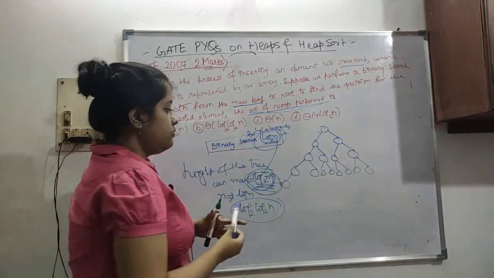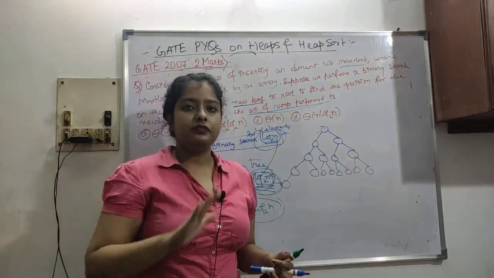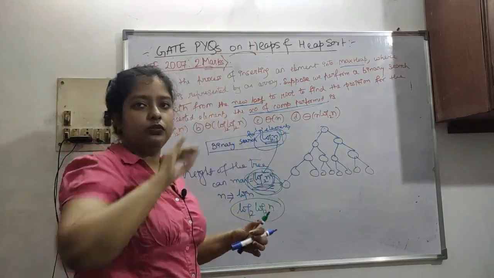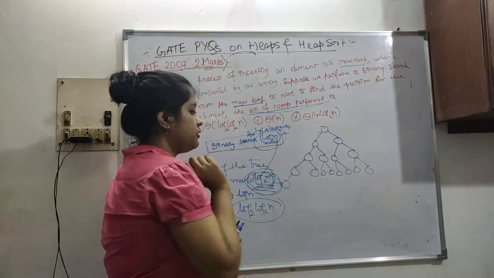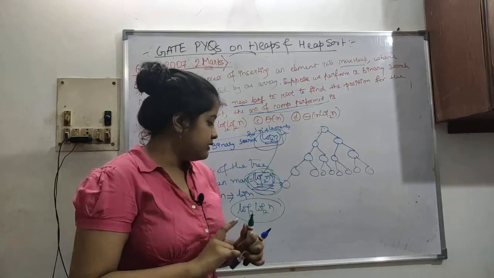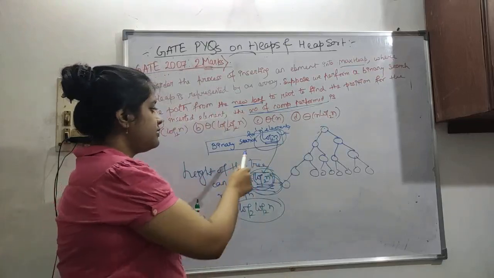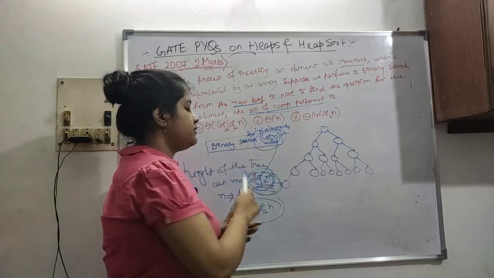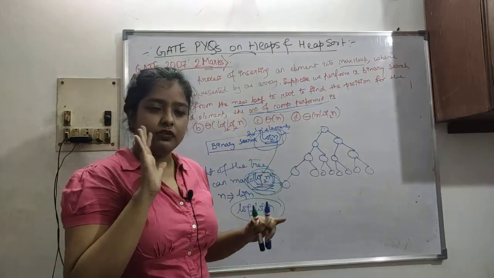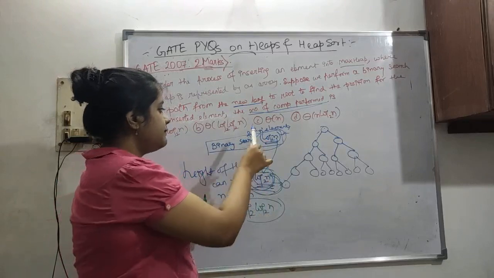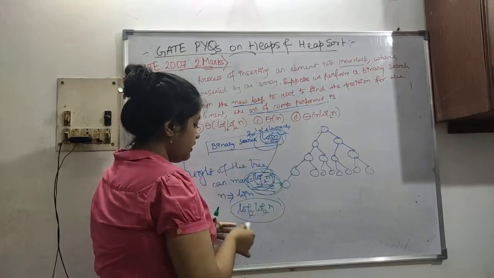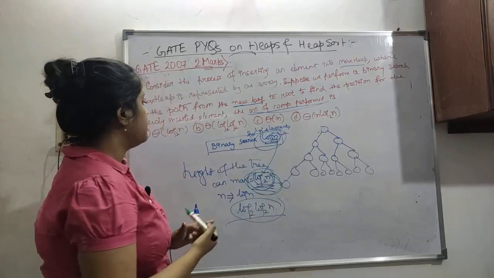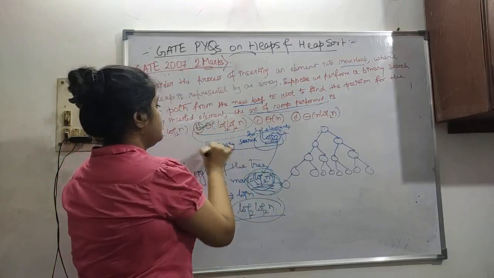How? In the worst case, a tree can go from the root to its last element, which will be added. It can go till the height of the tree, which is log n. We have already seen that. And binary search takes log n for n elements, which we will see in binary search. So in place of n, if we put log n, this is coming as log log n. So basically this is our answer.